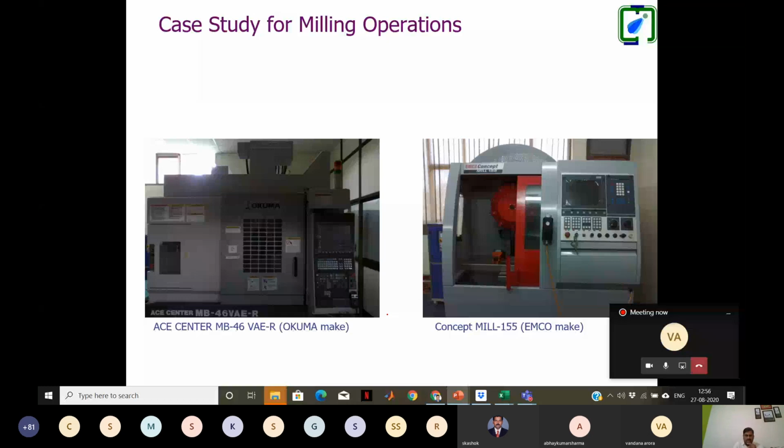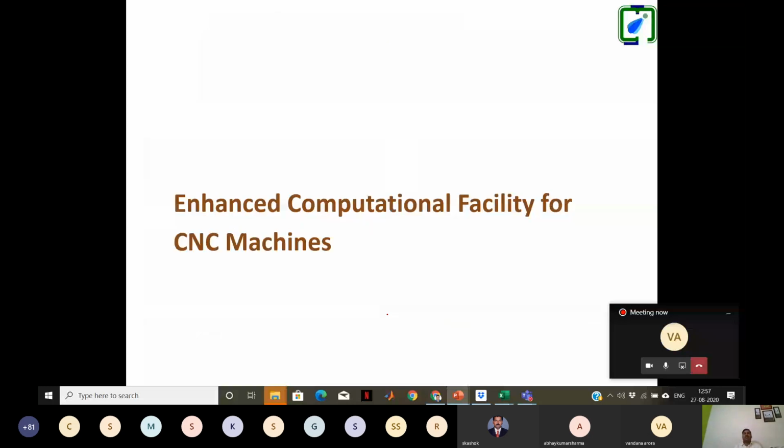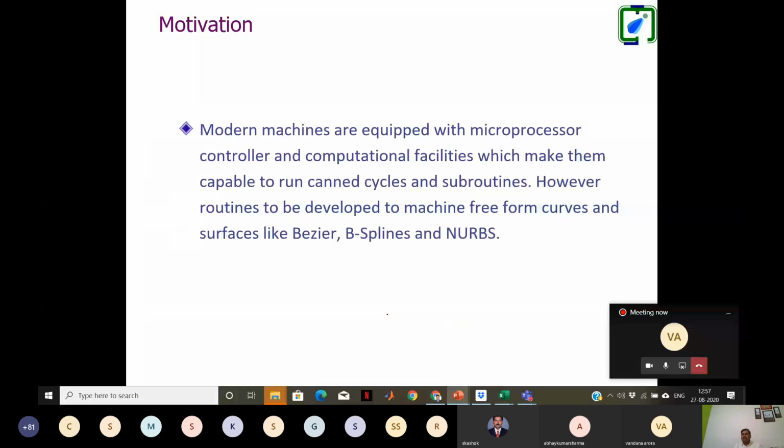Let me put another case: the computational facility for Bezier or B-spline curves. All these modern machines are equipped with computational facility, but they run only circular interpolation.